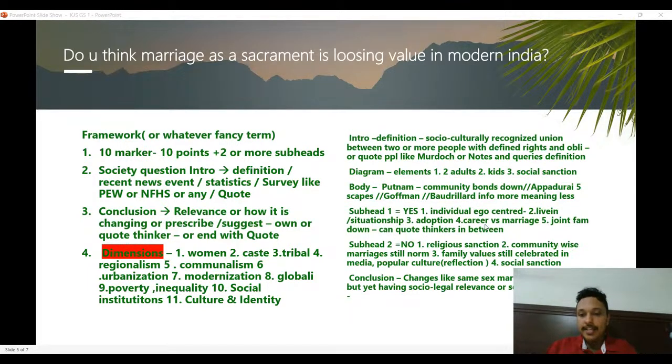For the essay paper and GS, for essay you can use these structures, but we'll come up with more things also when we're discussing essay and ethics. For ethics, we have other structures. This is more for society and history that we discussed today.